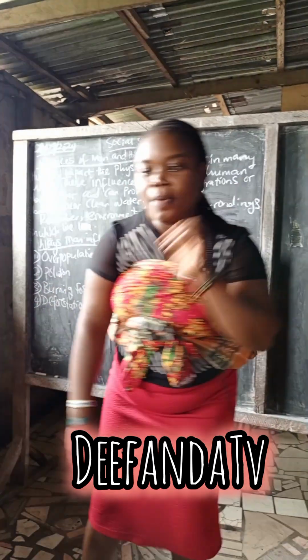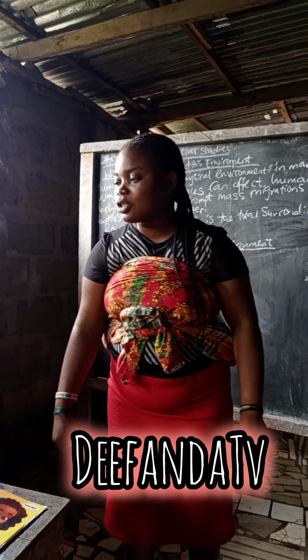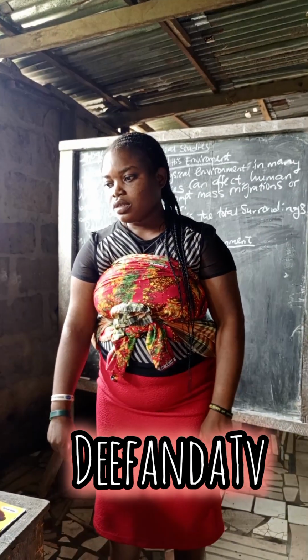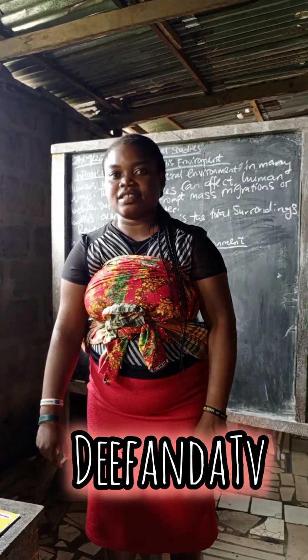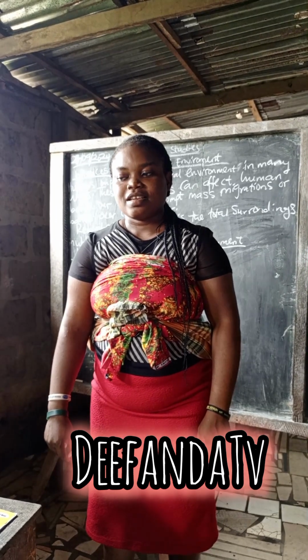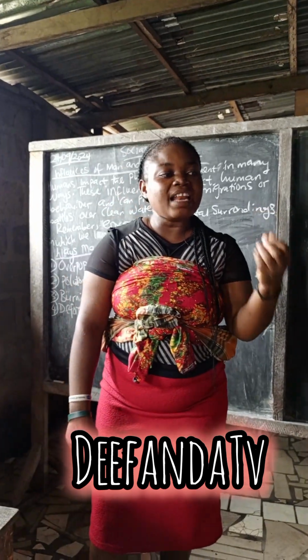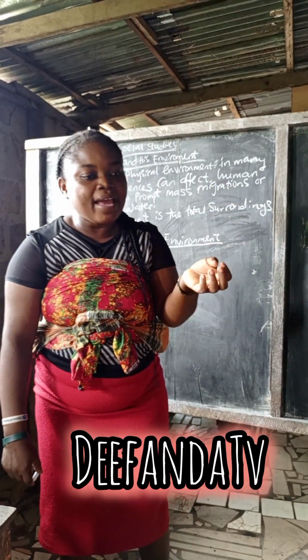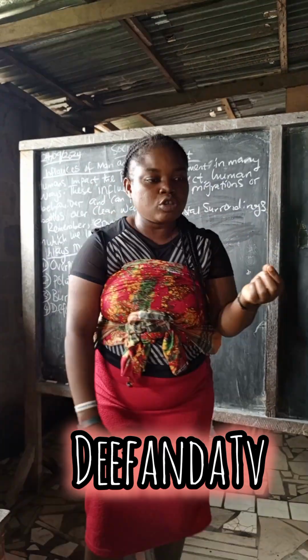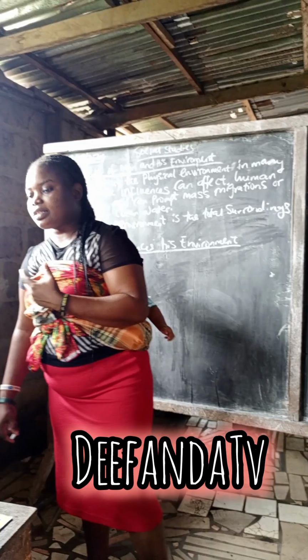When there are too many persons in a particular environment, the place is overpopulated. Are you following me? Now, man can influence his environment by making the environment too populated.